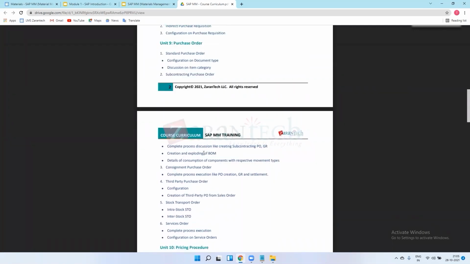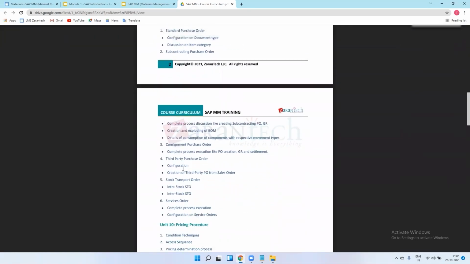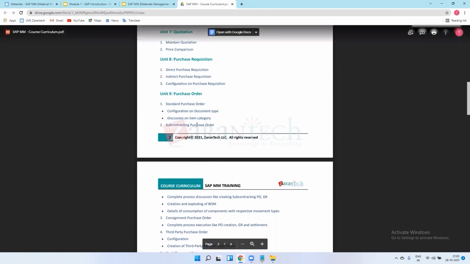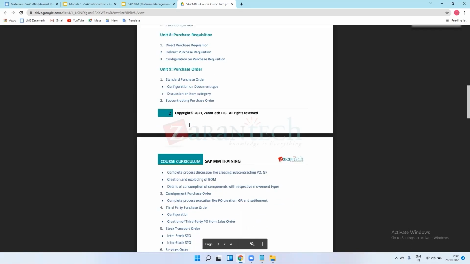Right. I will explain how this third party process works in industries, and how the subcontracting process works. In SAP, we will see how to create the subcontracting purchase order, how to create the vendors, and how to send material to the vendors.